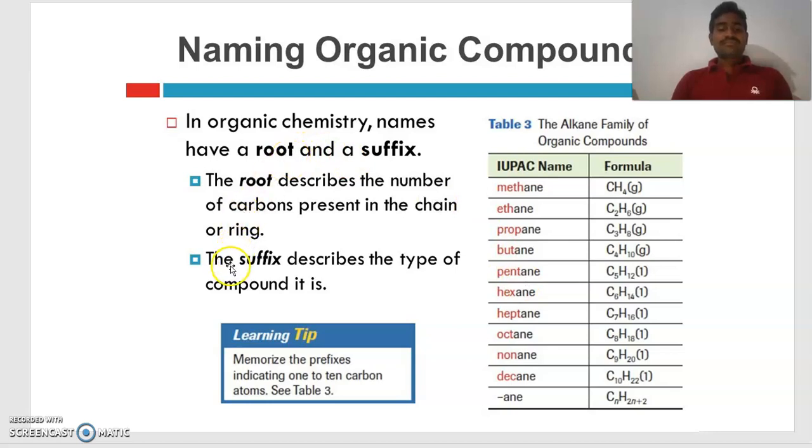Next, the suffix describes the type of compound it is. So this is the suffix, the black color letters. Suffix means the letters present at the end of the name. Please remember.